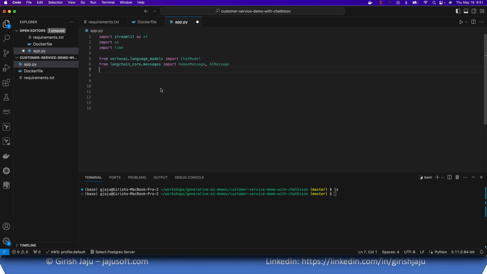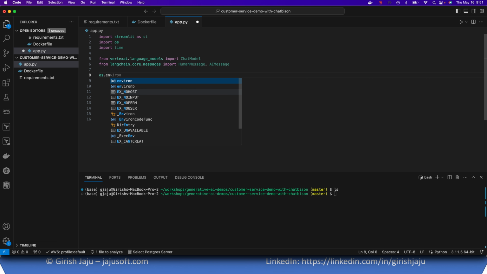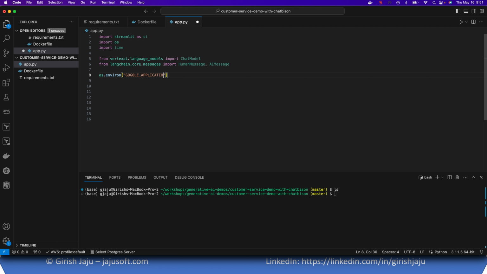Okay, so let's go. What we'll do is we will load our environment variable, or the JSON file that we saved. We have to load it right here, because that's needed for interacting with the Google SDK. So let's call it GOOGLE_APPLICATION_CREDENTIALS, and I will be mounting that file in a root directory. Let's call it root key. You can mount it anywhere, but make sure you give the right path here, otherwise it will not work.